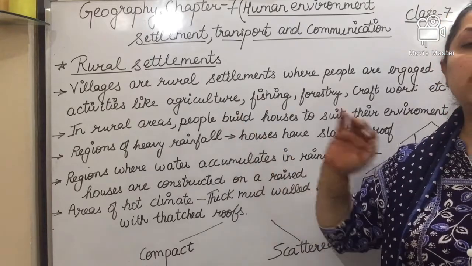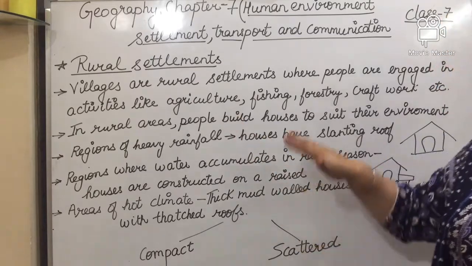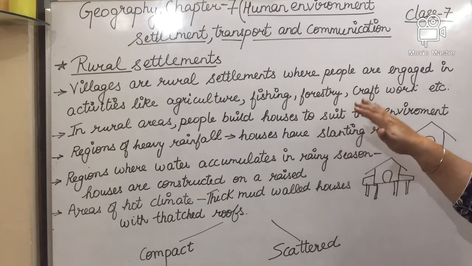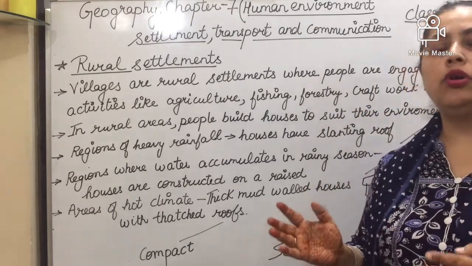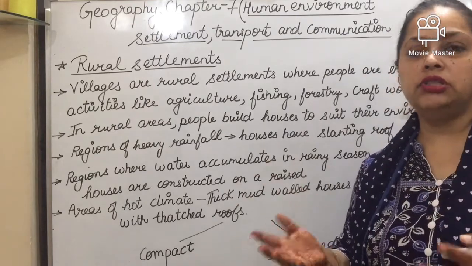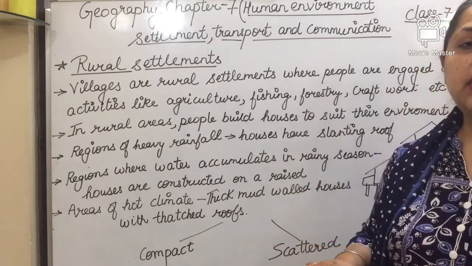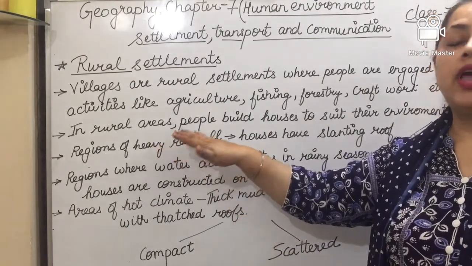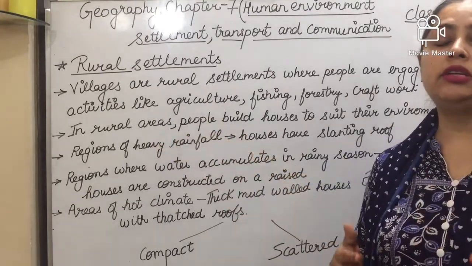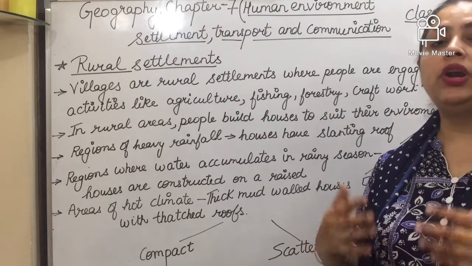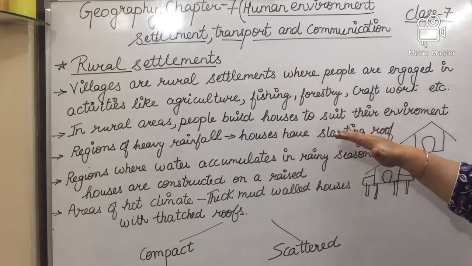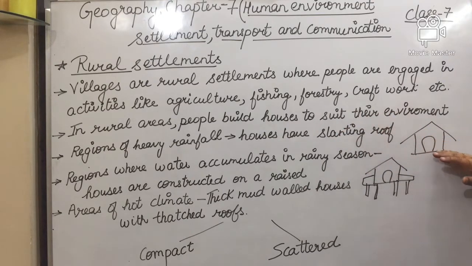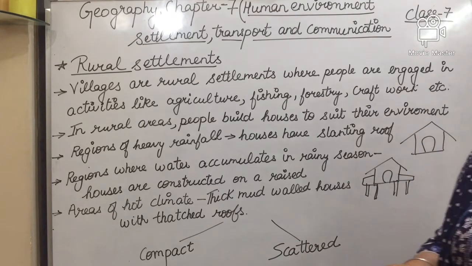In rural areas, people build their houses to suit their environment. Whatever the environment is, different kinds of houses will be there. The first example: a region of heavy rainfall. What kind of houses will you find over there? The houses have slanting roofs. This type of roof will be found where there is heavy rainfall.